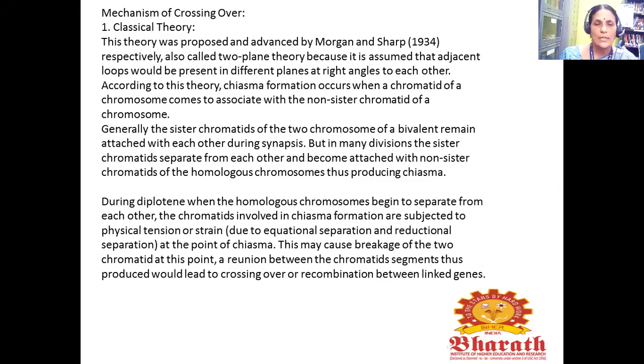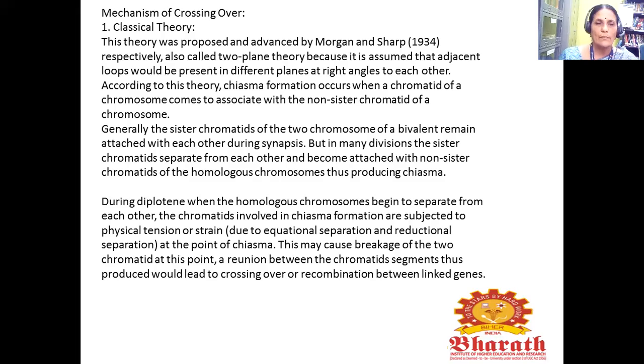According to this theory, chiasma formation occurs when a chromatid of a chromosome comes to associate with the non-sister chromatid of a homologous chromosome. Generally, the sister chromatids of the two chromosomes of a bivalent remain attached with each other during synapsis. But in many divisions, the sister chromatids separate from each other and become attached with non-sister chromatids of the homologous chromosome, thus producing chiasma.